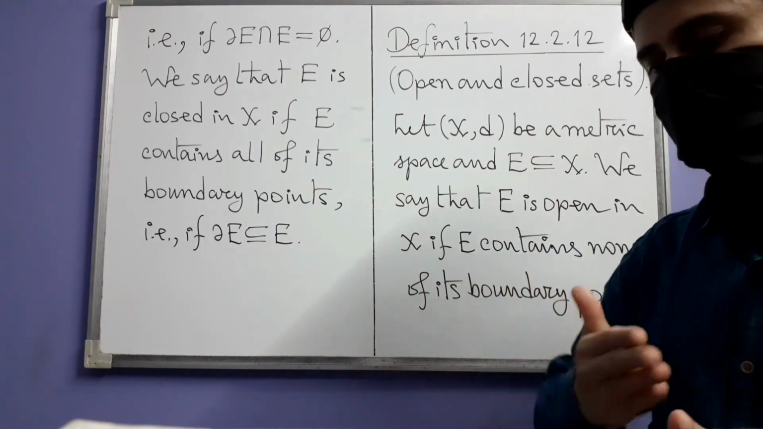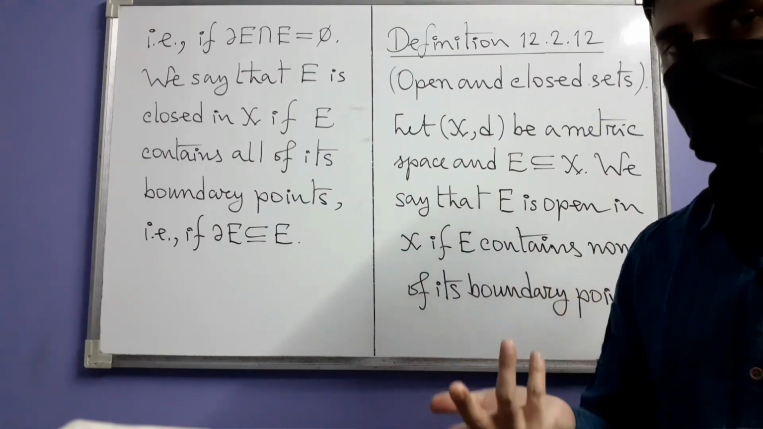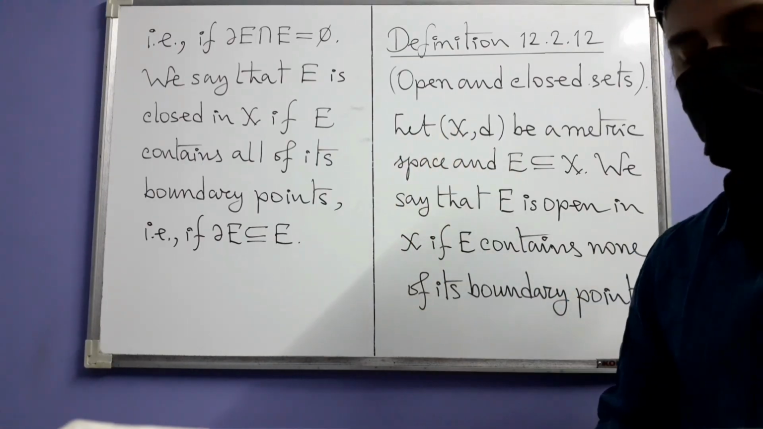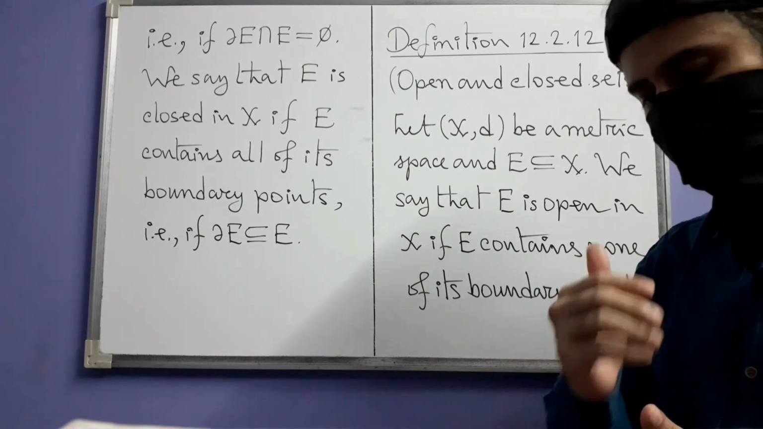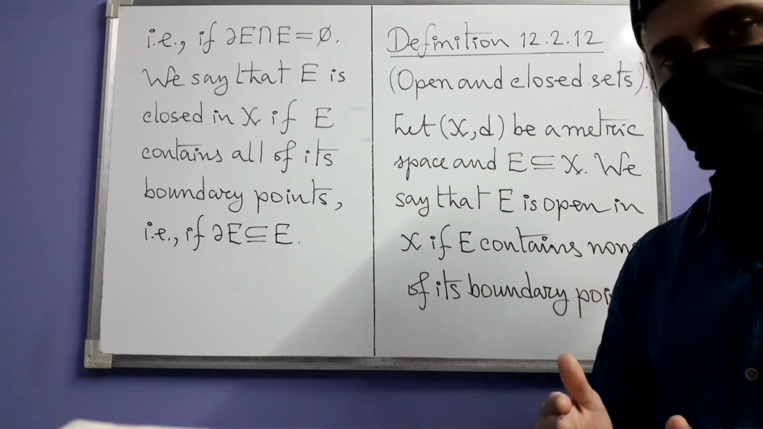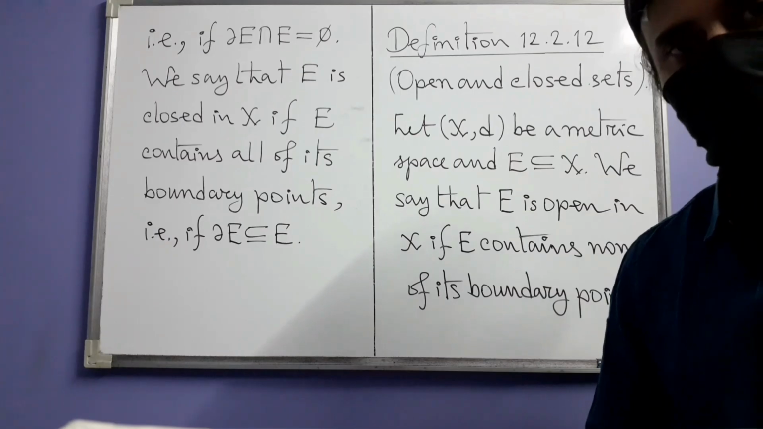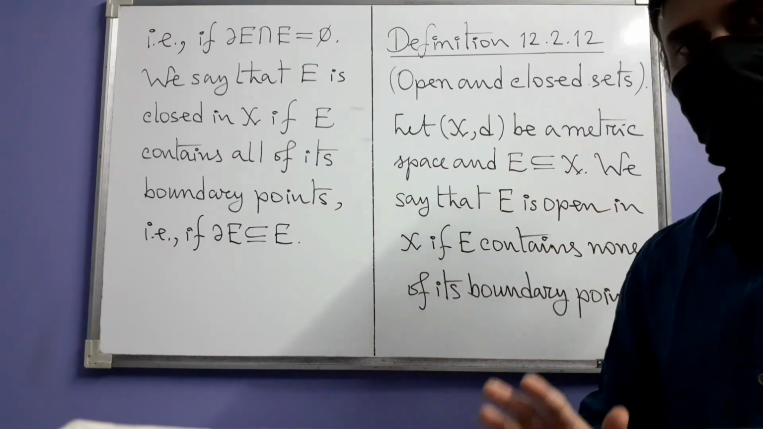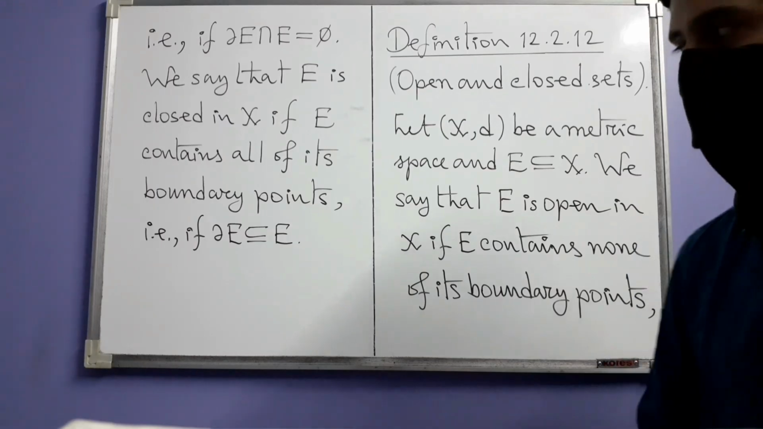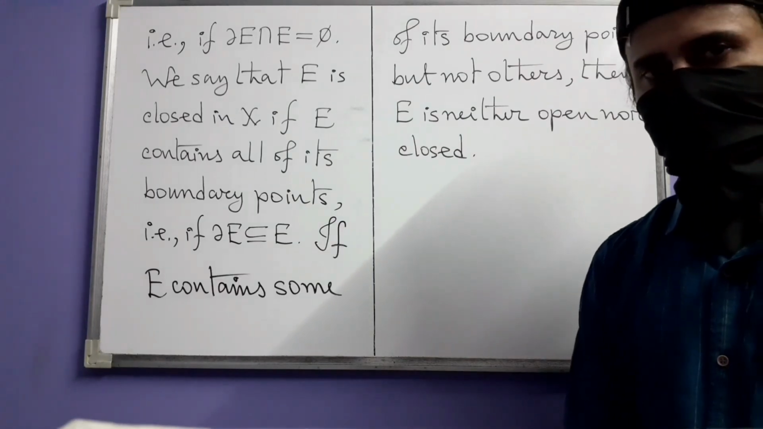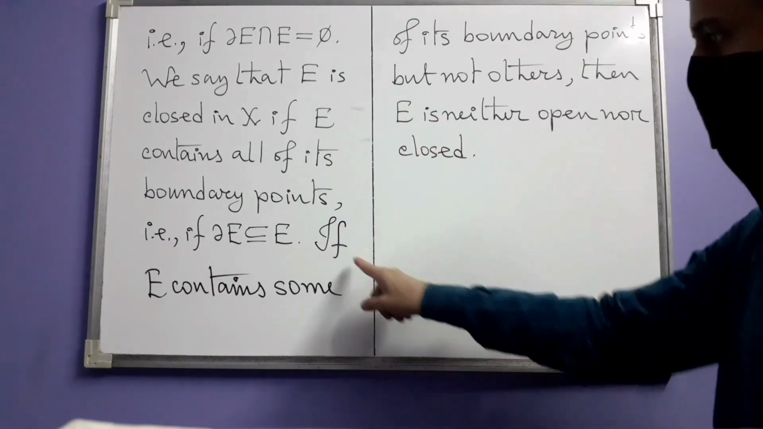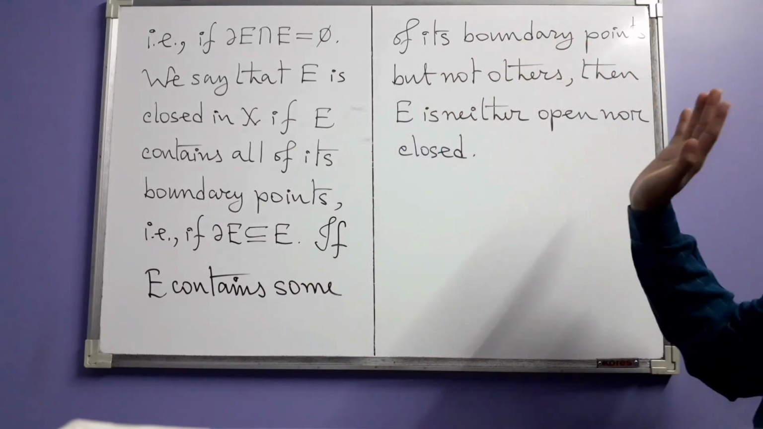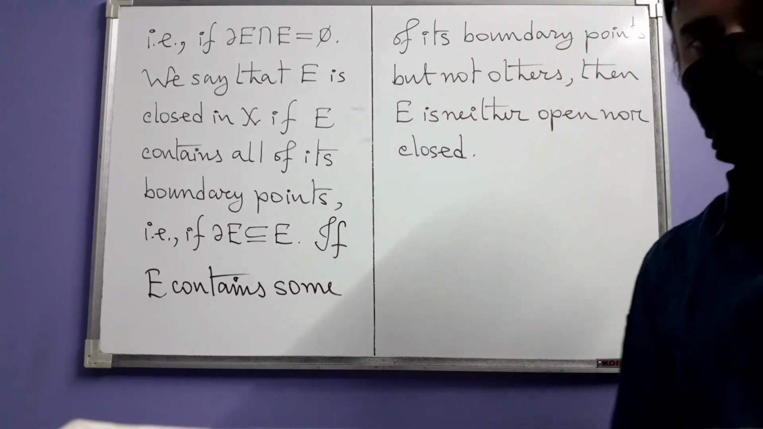So in between these two extremes also we may have cases. You may have a set in a metric space which contains some of its boundary points but does not contain the others. That is also possible. So by this definition, such sets will be neither open nor closed. So we complete writing the definition. If E contains some of its boundary points but not others, then E is neither open nor closed.